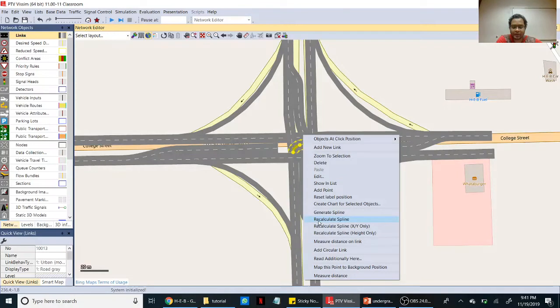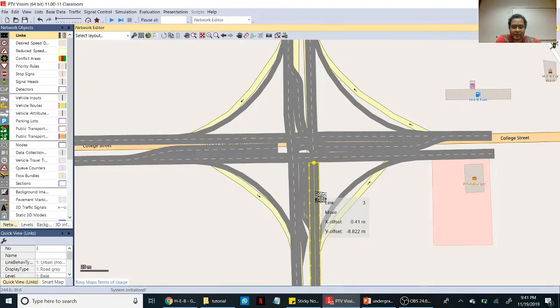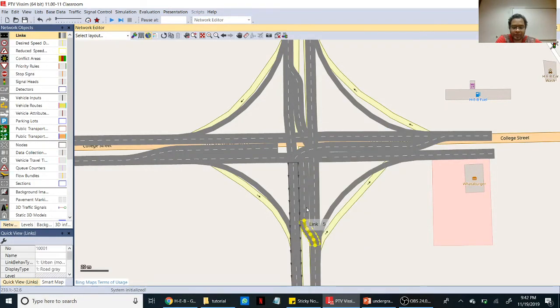You can recalculate. It is showing this because you have this link way more inside the intersection. So pull it back a little bit, and you have to adjust everything accordingly. Pull it back, click that, recalculate it, now everything is equal and the same.